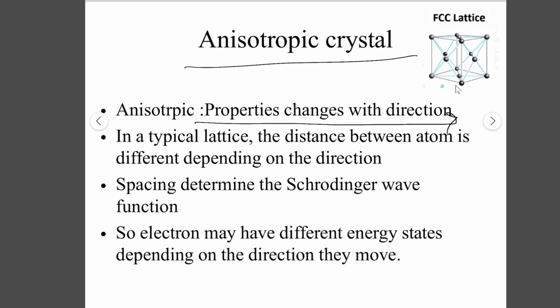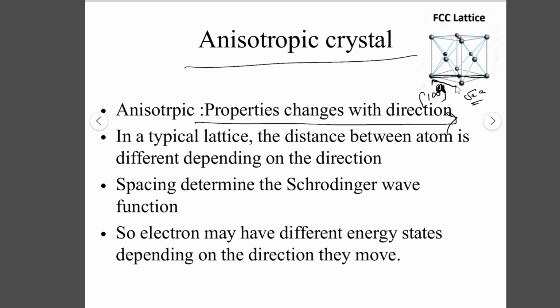For example, if we want to move along the 100 direction, the distance is simply A, the lattice constant. But if we move diagonally around FCC, the distance will be root 2 A, which is different.